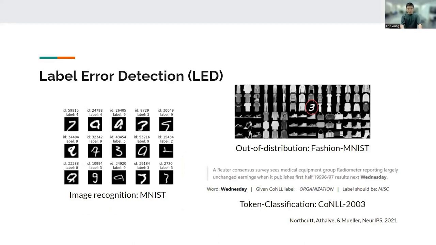CleanLab has been working on label error detection. In their recent finding, they showed that their algorithm is able to detect label errors in out-of-distribution samples, which means that the sample does not belong to any of the desired set of classes. In our work, we focus on token classification. In this example, Wednesday is given an organization entity, but it's supposed to be a miscellaneous entity.